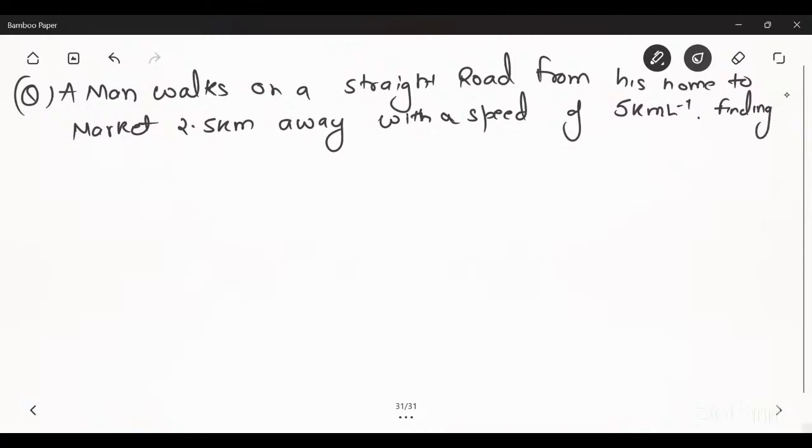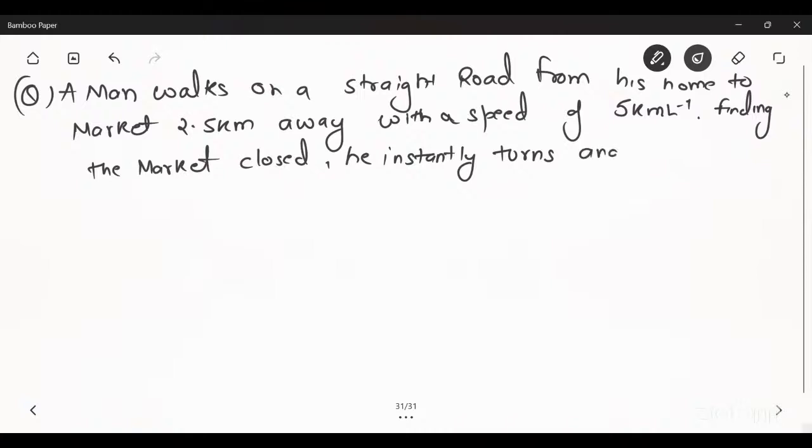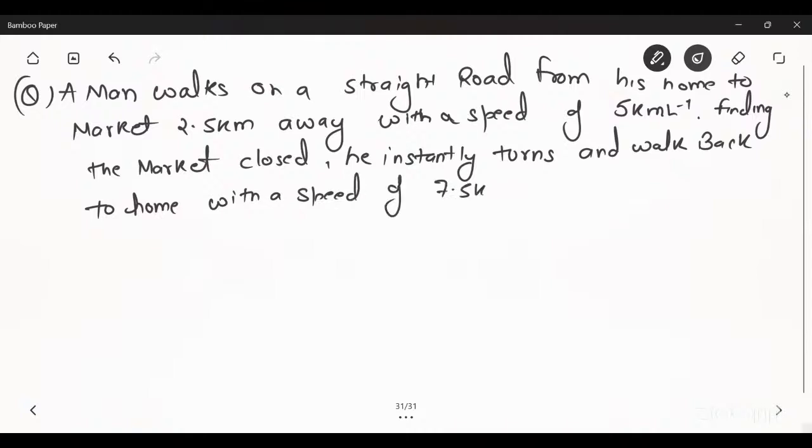Finding the market closed, he instantly turns and walks back to home with a speed of 7.5 kilometer per hour.